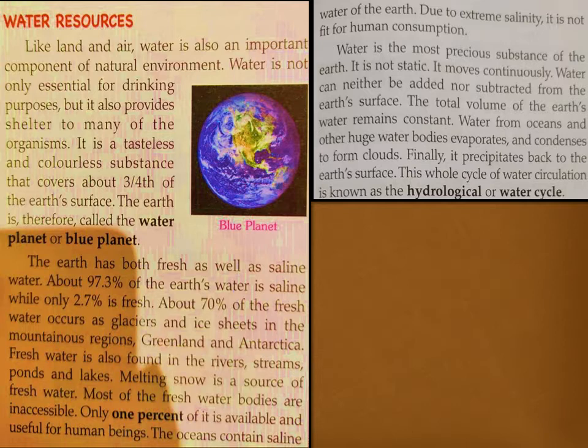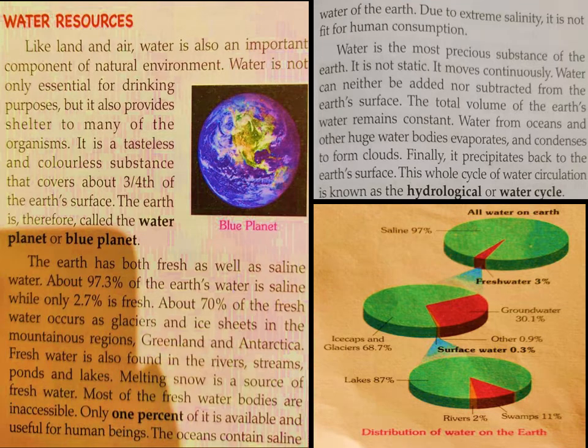Water from the ocean and other water bodies evaporates and condenses to form clouds, and finally it precipitates back to the earth's surface, and the whole cycle of water circulation is known as the hydrological or water cycle.